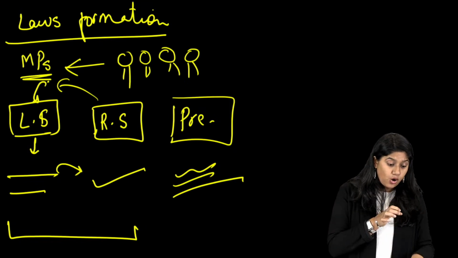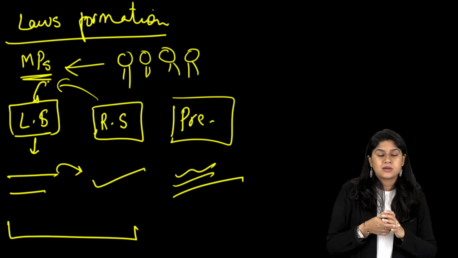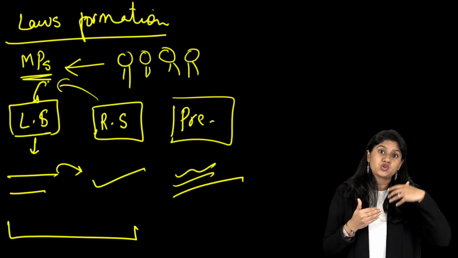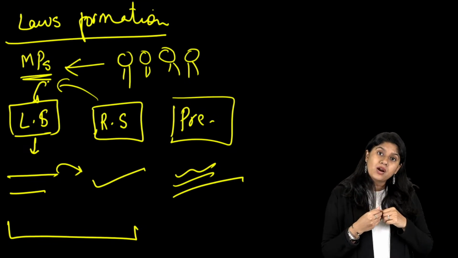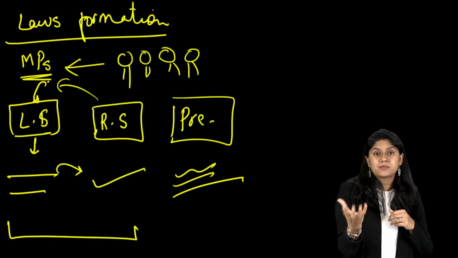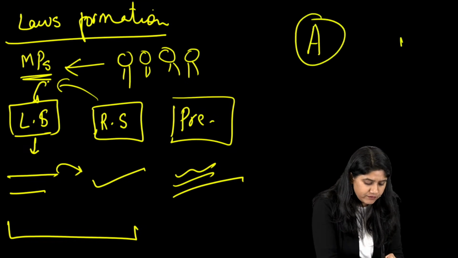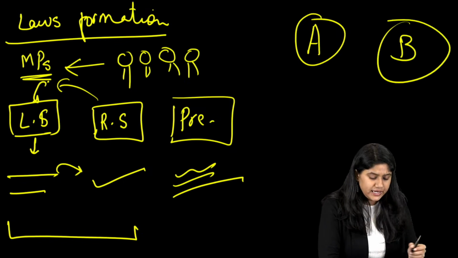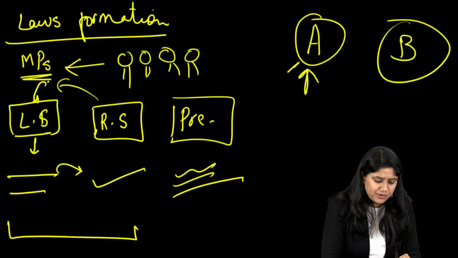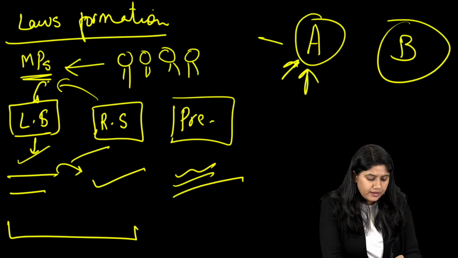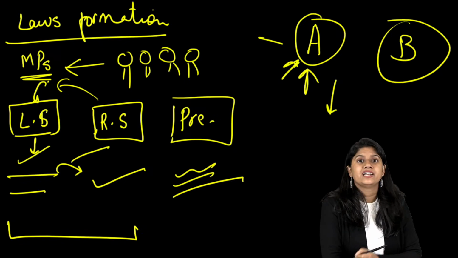Sometimes the laws are passed really quickly, and sometimes we don't have any information about them. Sometimes there are various laws in the public, and we can express our thoughts about them. For example, we have A law and we have B law. A law is supported by the majority of the members, but A law is not that great for us.